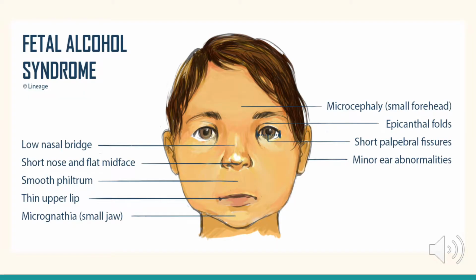Our group did our project on fetal alcohol syndrome, which is also known as FAS. In this picture, these are the physical features that are commonly associated with people that have fetal alcohol syndrome. The most common out of all of these would be the thin upper lip, short nose, flat midface, and a smaller forehead.